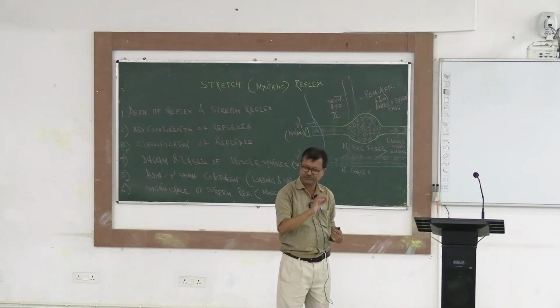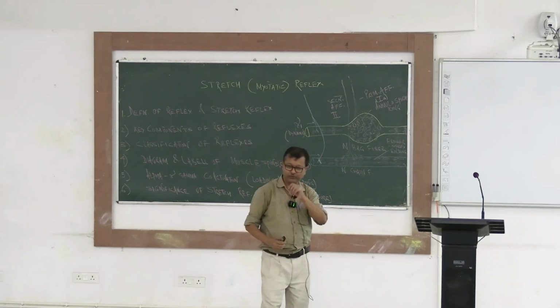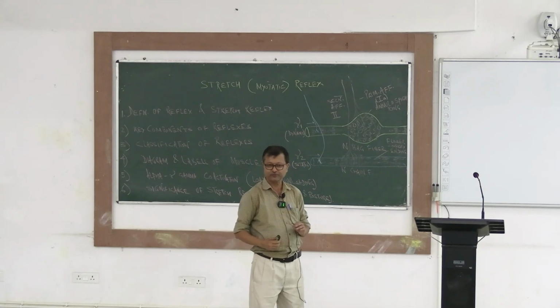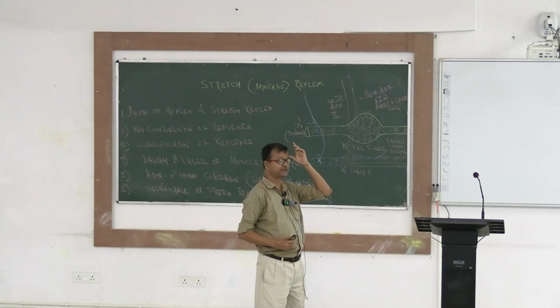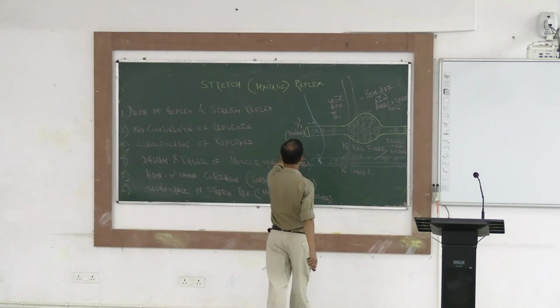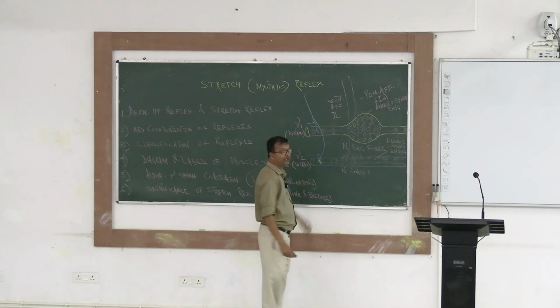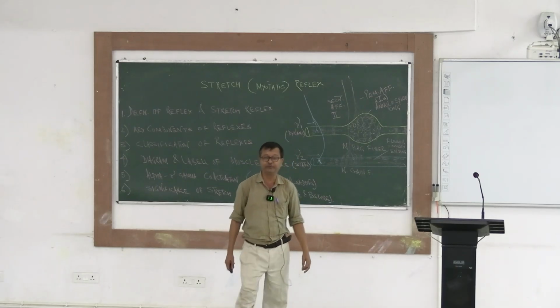So mainly during static response, secondary fibers are responsible, and during dynamic response, primary fibers, primary nerve endings, are important. Primary means 1A. That's why it's called gamma 1 and gamma 2. These are static. And gamma fibers, are these afferent or efferent?